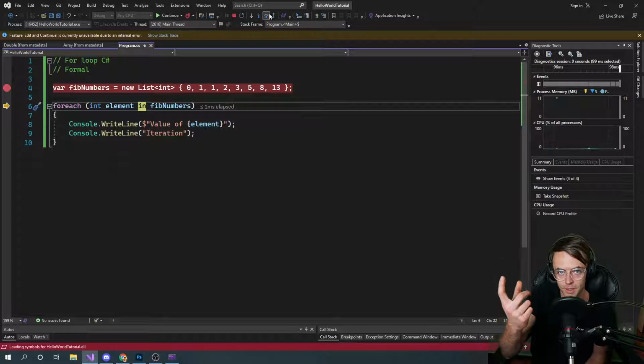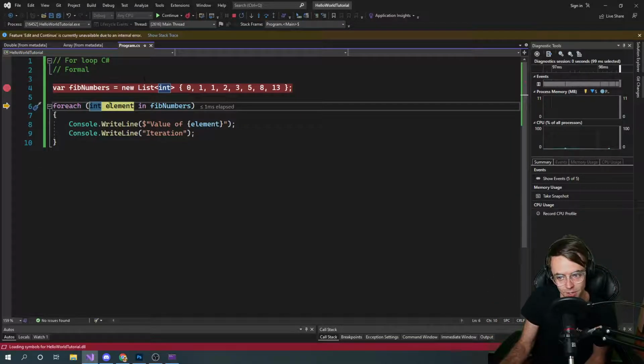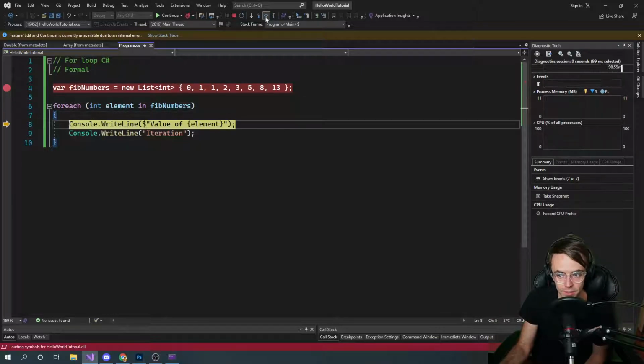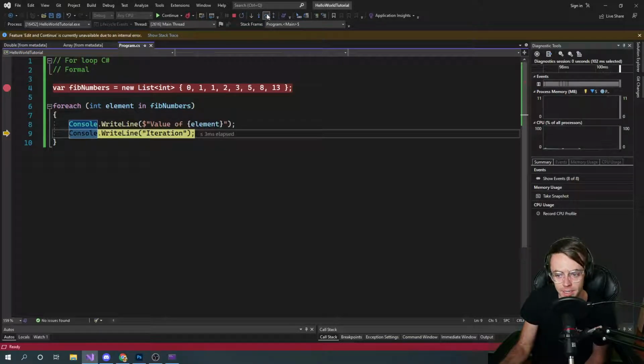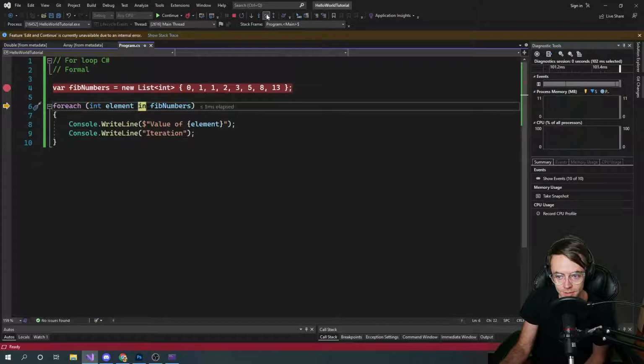It's going to lift up the value for you and present it as this variable right here. So the element, that variable, is almost like holding it up as an object, and then you go down through here. Like I said, you're going to show the value in that console right there. Then it's going to go to the next iteration. So you get to see here.